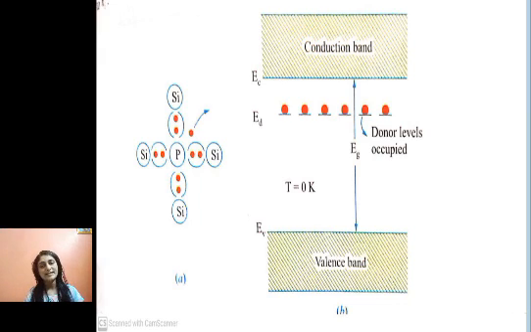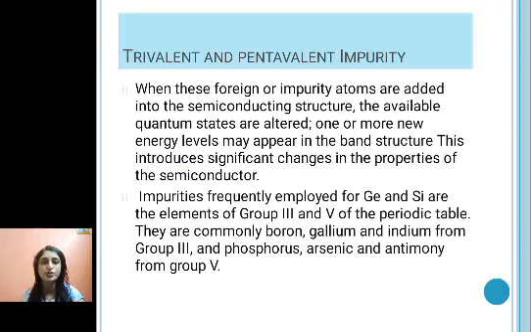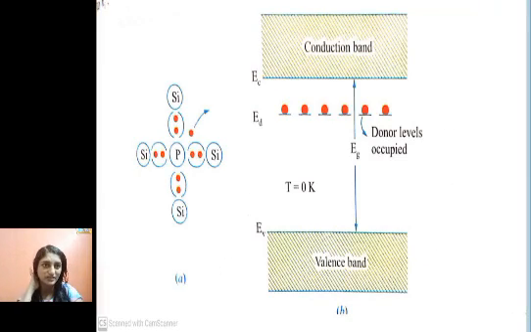Now when we take the example of a solid, we have a valence band and a conduction band, and here you can see there is one level which is called the donor level. So we have a donor level ED, which is close below the conduction band. Now you have this extra electron: in phosphorus, 4 electrons are shared with neighboring silicon atoms, and 1 electron is extra.